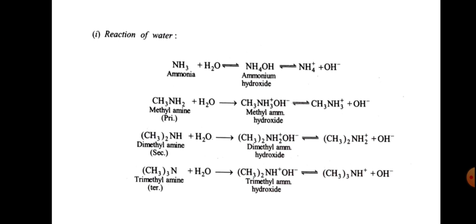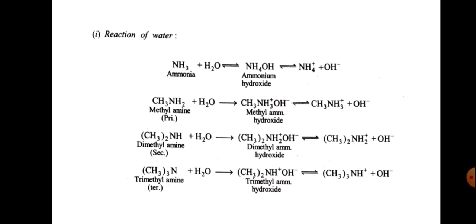And the basic character we can also explain by using HCl. If we treat aniline with HCl, anilinium hydrochloride is formed, that is C6H5NH3Cl.